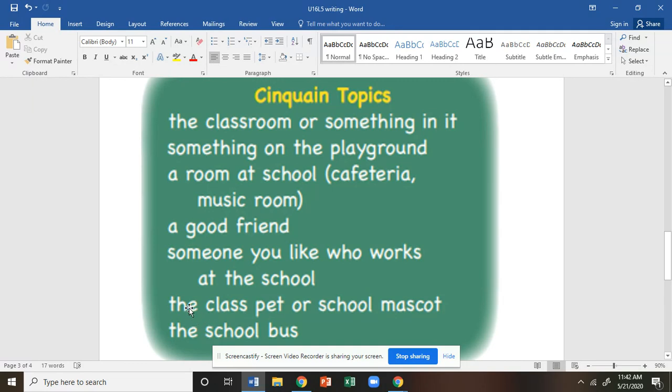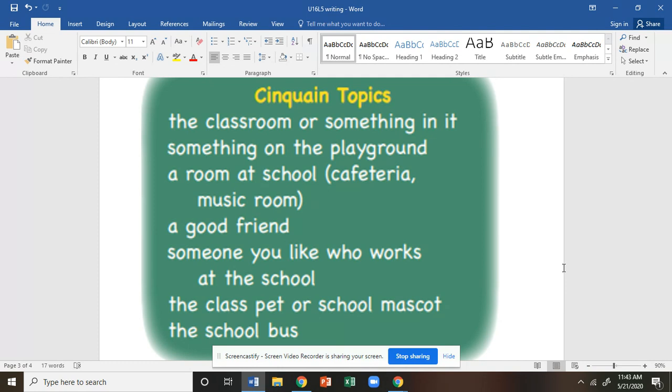Then you can pick a class pet. Unfortunately, we did not have a class pet. Or a school mascot. Our school mascot is the yellow jacket. Or maybe you're going to pick the school bus. You probably have a lot to tell me about the school bus. I don't get to be on the bus with you. These are just some ideas of topics. You don't have to pick these ones, but here are some ideas.